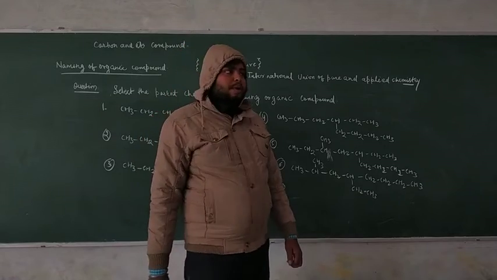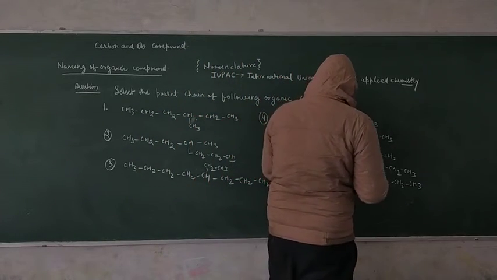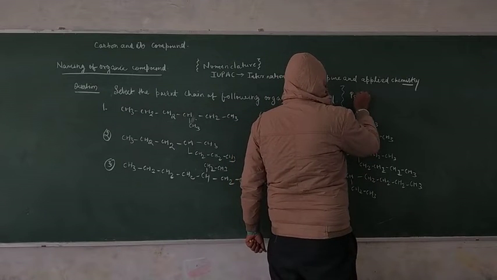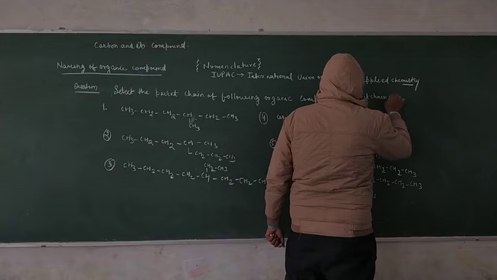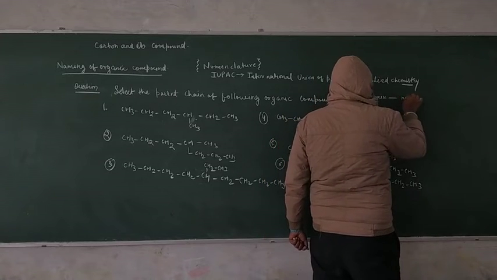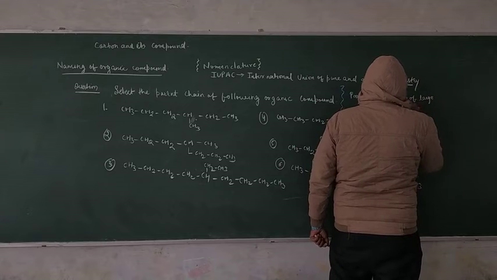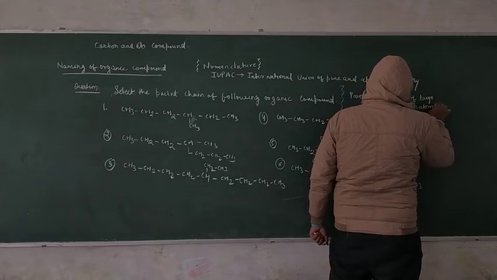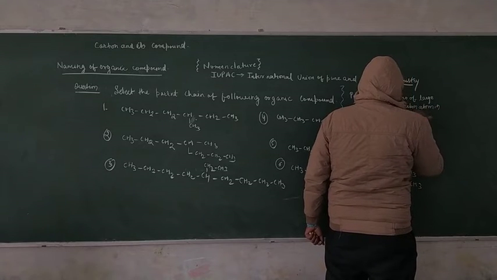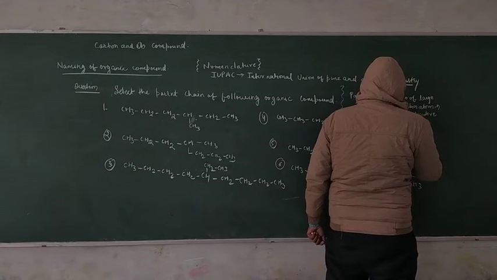And as we know, the definition of the parent chain is the largest number of carbon atoms in a consecutive skeleton.